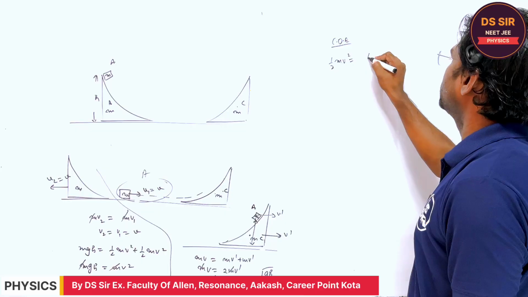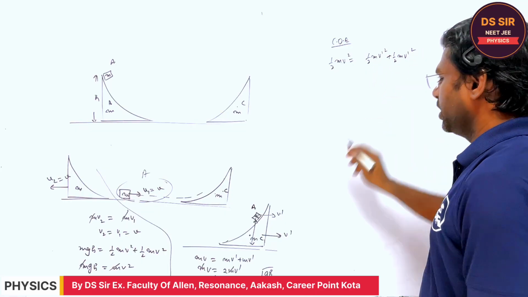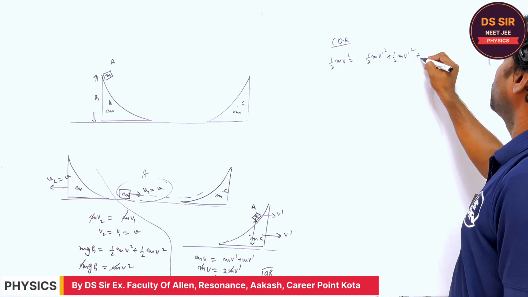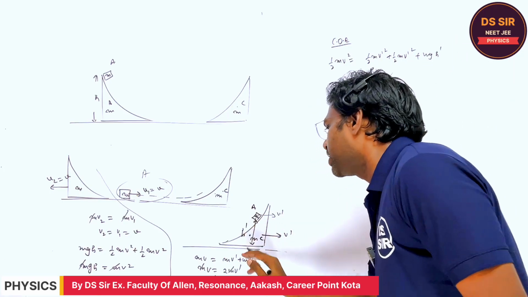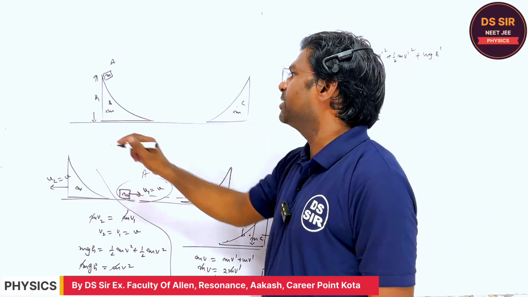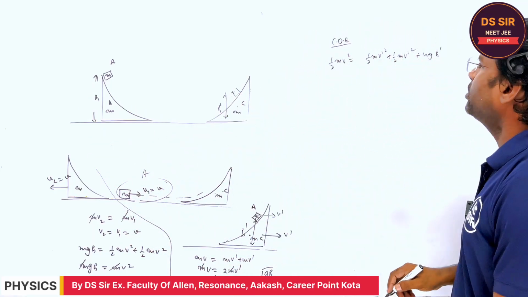Its kinetic energy half mv dash square plus half mv dash square, and its potential energy plus mgh dash. The height attained is h dash. Definitely this h dash will be less than this h. Suppose this is the h dash. Are you getting or not?